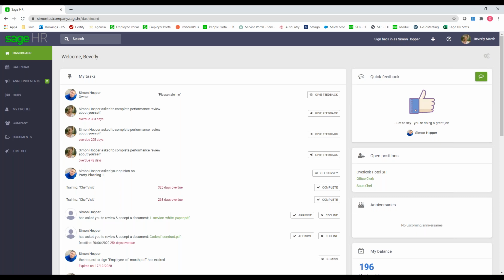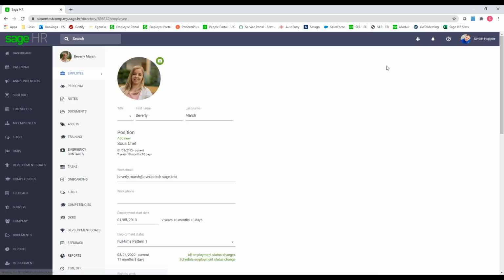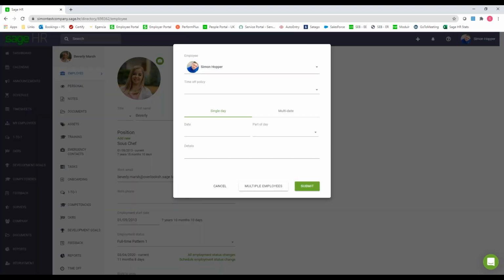Works exactly the same for things like sick leave as well. So again, depending on how you want to set it up, if you set up your sick leave policy, maybe you don't want your employees to put sick leave in for your managers to approve, but if you do, they can do that. Or if they leave it up to a manager, for example, so I just signed back in as myself. If you're a manager or an admin, when you add a time off request, you have an extra field where you can choose an employee.